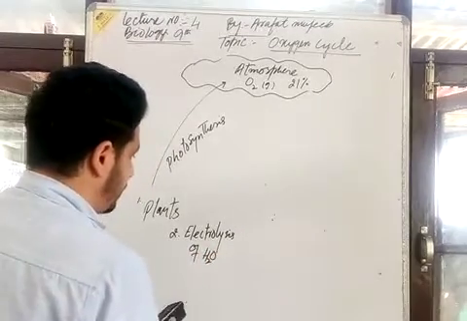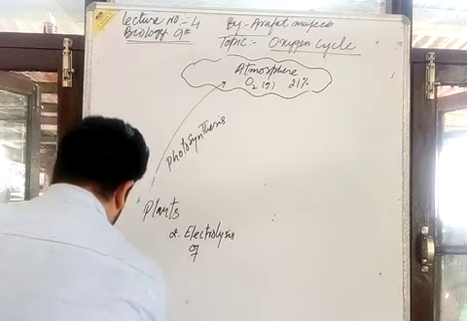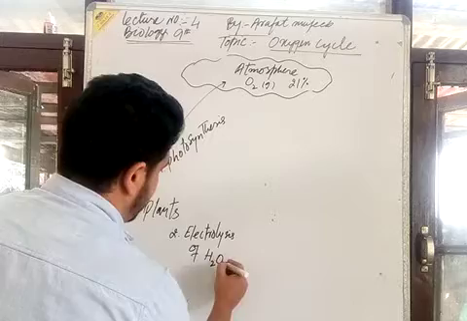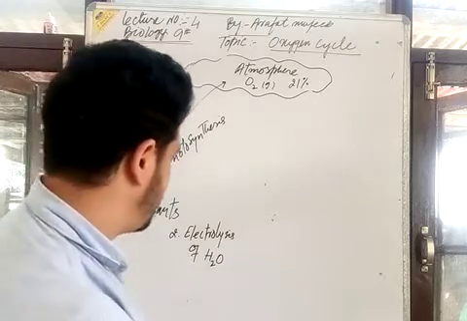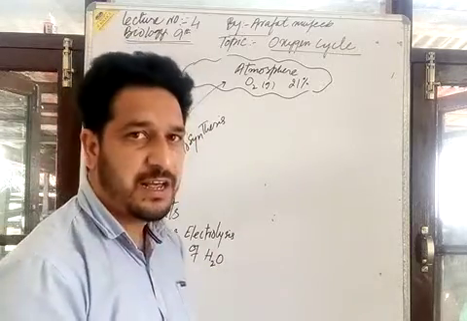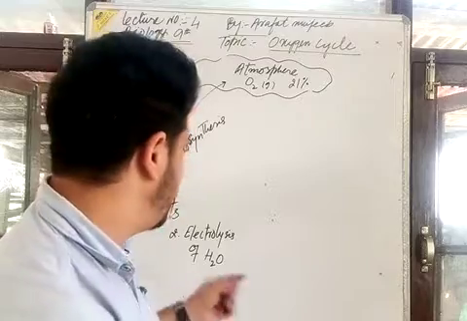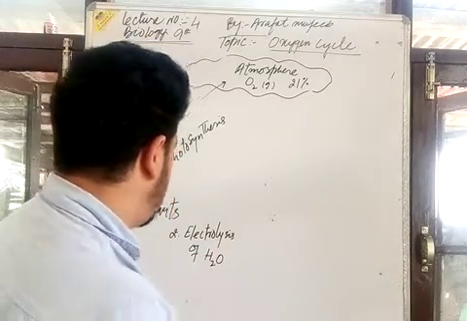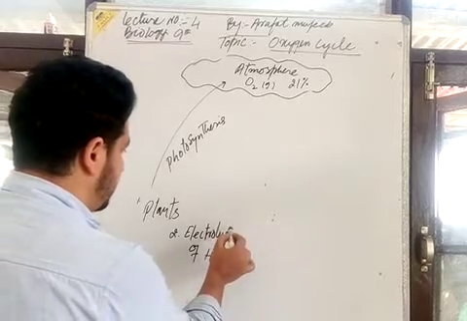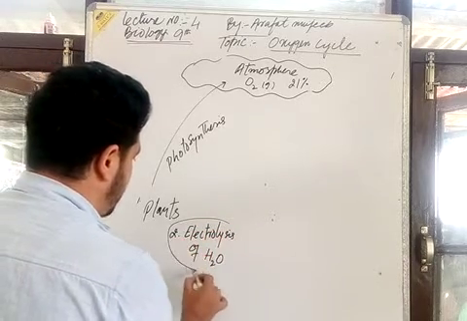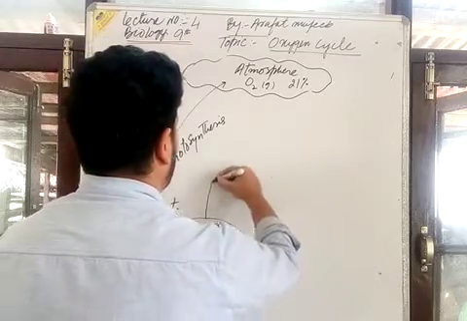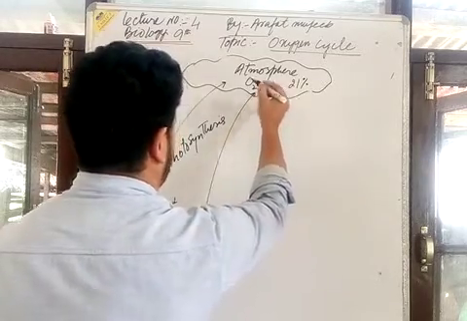Electrolysis of water is also a source of atmospheric oxygen. When water is split by passing an electric current, the process is known as electrolysis. This is the second process in which oxygen is released and goes into the atmosphere.